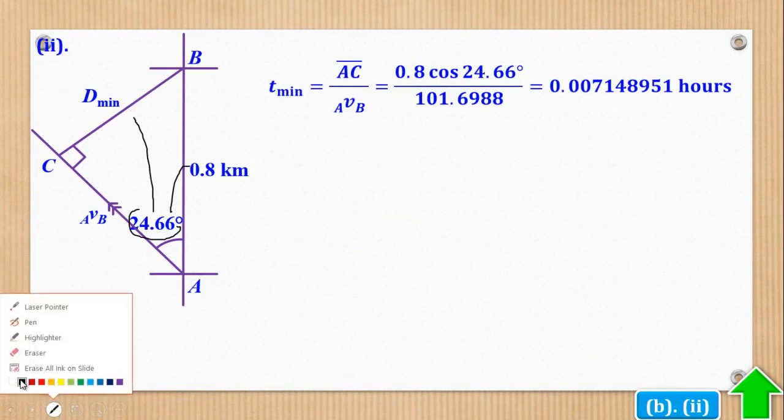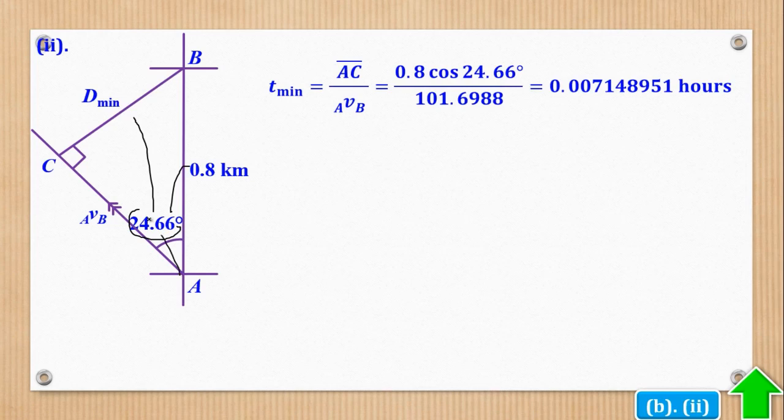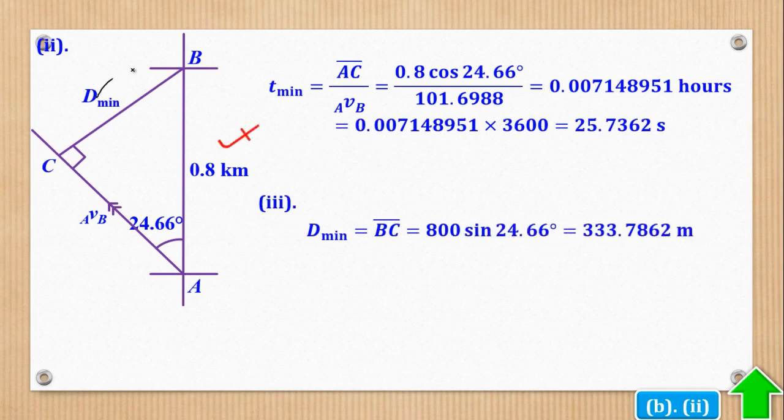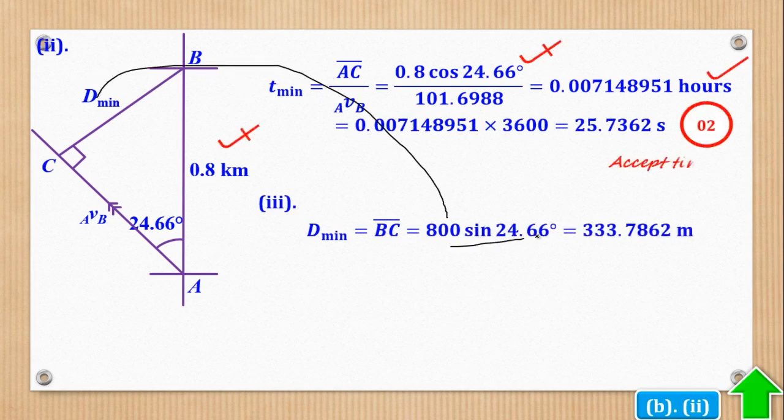So shortest time, it means distance SC divided by the relative velocity. So distance SC is that, relative velocity is that, to give you that in hours. Then one can choose to convert to seconds. It is still okay. Then for the shortest distance, I want D minimum, which is BC, and to be 800 sine 24.66 degrees.